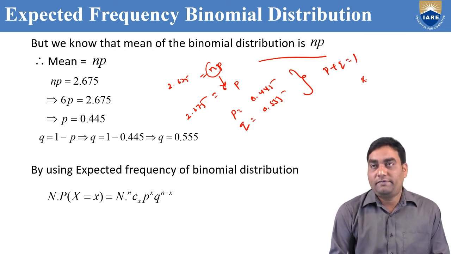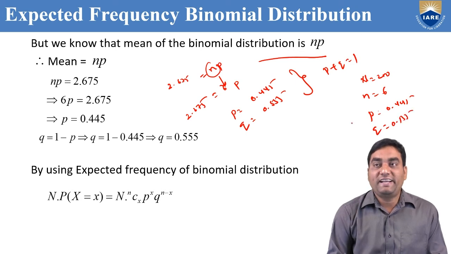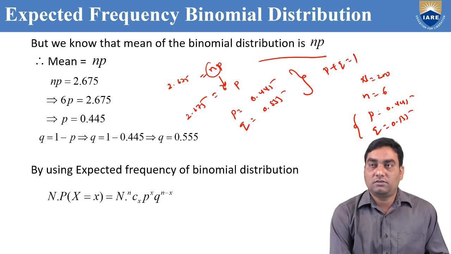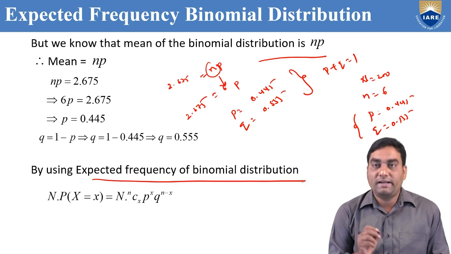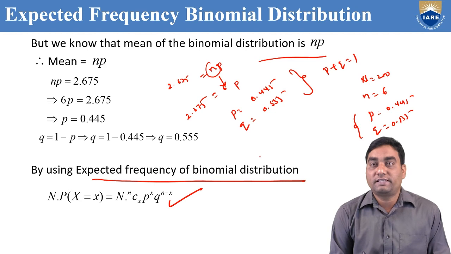So capital N we got it, small n we got it, p also we got it, and q also we got it. But finding p and q is different compared to the first two problems in this session. After finding all this, we can find the expected frequency, or fitting of the binomial distribution, by using this formula. From where to where? 0 to 6.